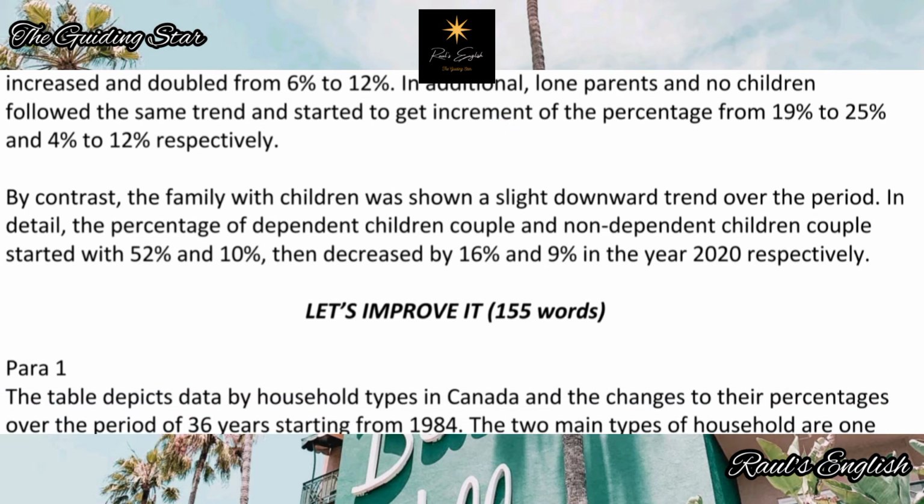By contrast, the family with children was shown. Why was shown? Was shown what? Was shown nothing, so it doesn't fit in at all. So was shown a slight downward trend over the period. In detail, the percentage of dependent children couple and non-dependent children couple started at 52 and 10 and then decreased by 16 and 9 over the year 2020 respectively. Period used again and again.